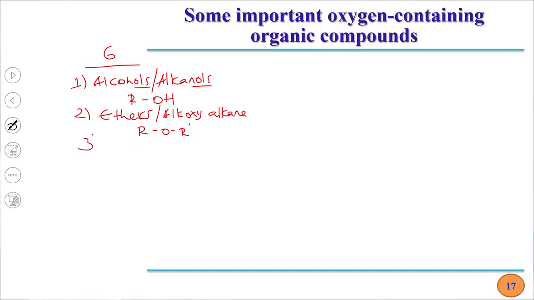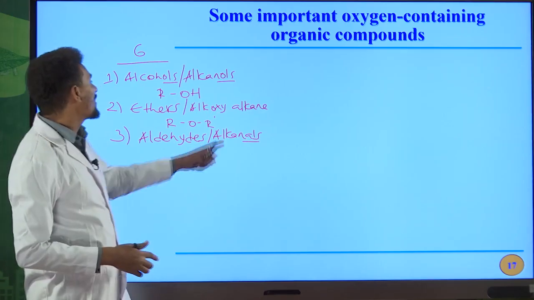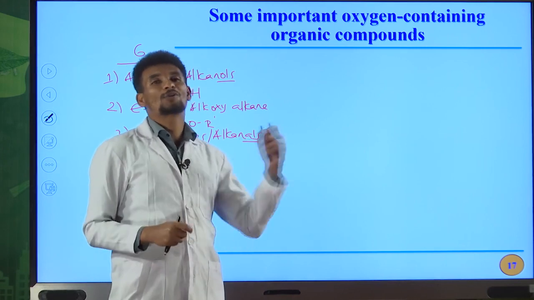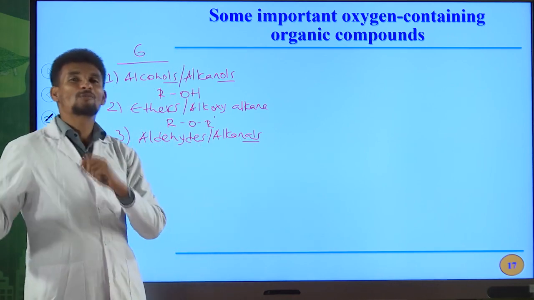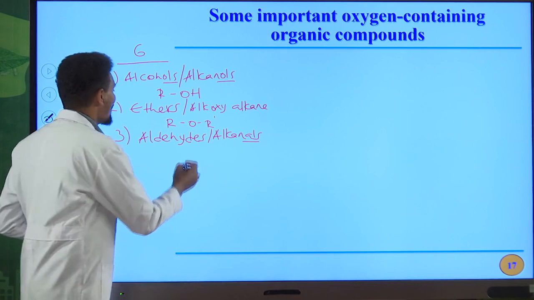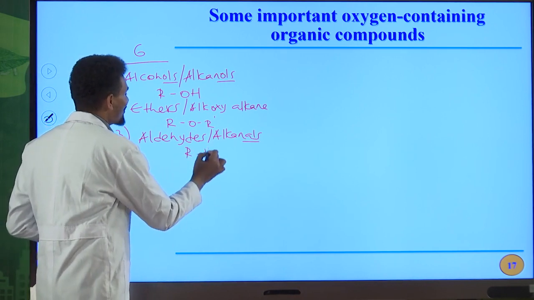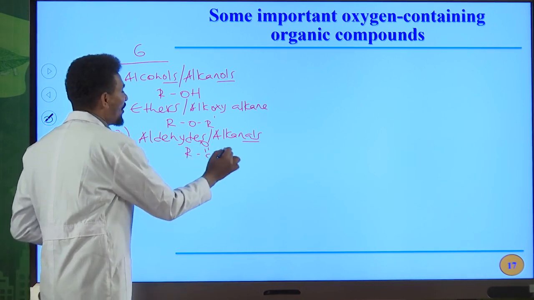The third one is aldehydes. Aldehydes are also oxygen containing compounds of hydrocarbons. They are named as alkanals. Alkanal, AL, okay? This one indicates the presence of carbon to oxygen double bond directly bonded to hydrogen atom. And the general formula for aldehydes is RC double bond OH.